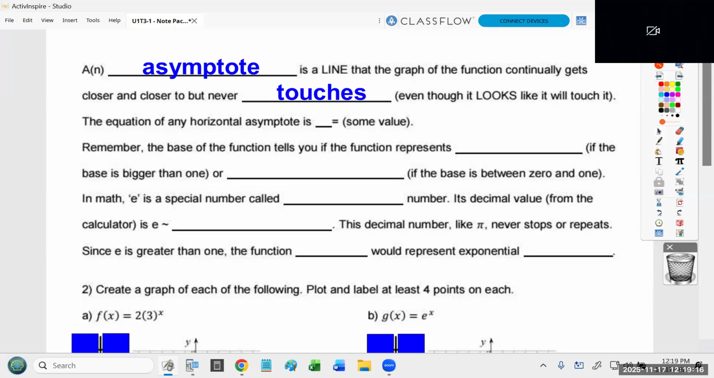Even though it looks like it will touch it, the equation of any horizontal asymptote is y equals a number or x equals a number? Picture a horizontal line and ask yourself, which axis does that line cut through? Not x. Okay, so it's going to cut through the y-axis. If you picture a horizontal line, I don't care where that horizontal line is, no matter where you place it, it's going to slice through the y-axis. That's how I like to remember it.